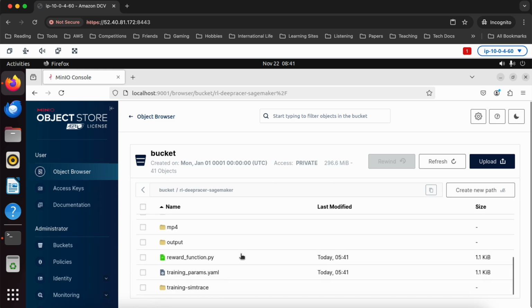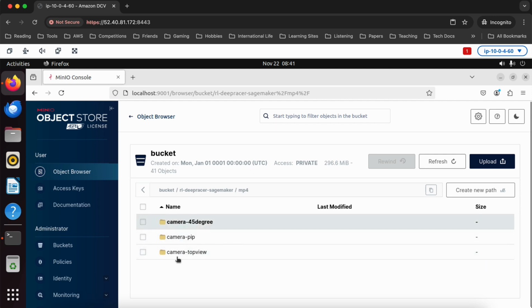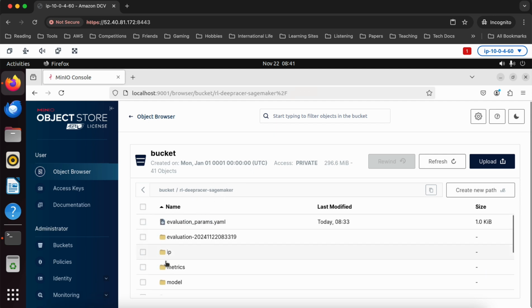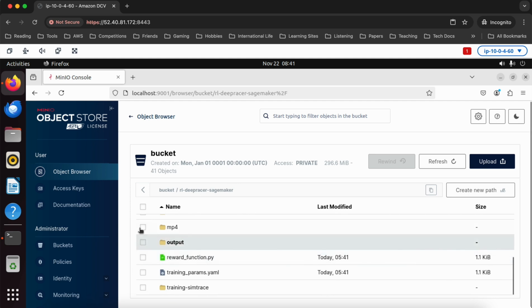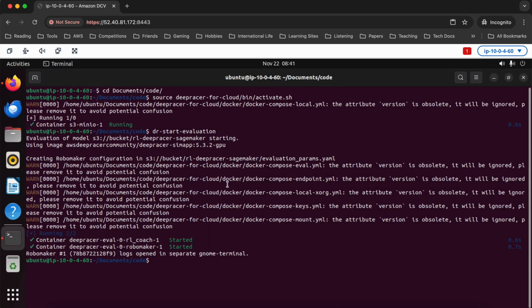And maybe if I'm lucky, there will be an MP4 folder. Yeah, indeed there is. And look at that. I can see 3 different camera angles from my evaluation of this model. So if I now were to download this, I should be able to take a look at those videos, assuming I have a video player. I don't know if I've installed one yet on this machine, but let's just go for it.